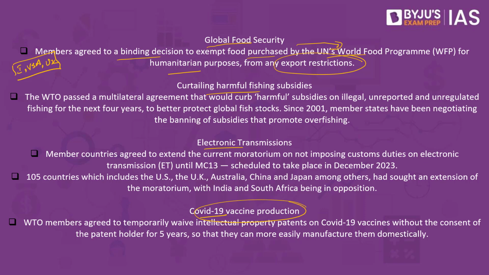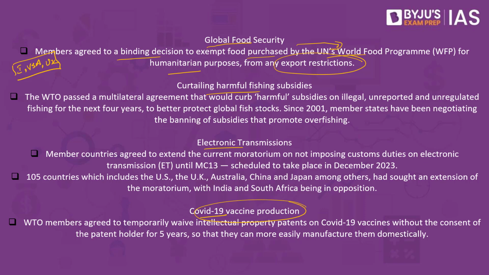As part of this global food security program, negotiators were also not able to reach agreement on the permissible public stock holding. So we have number of countries which also have the public distribution system as well, where they safeguard the food items, and these food items will be given to the people.